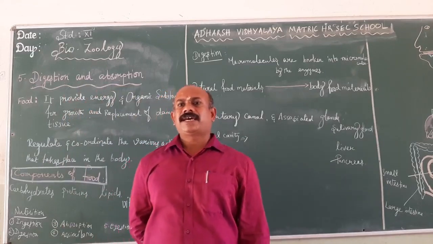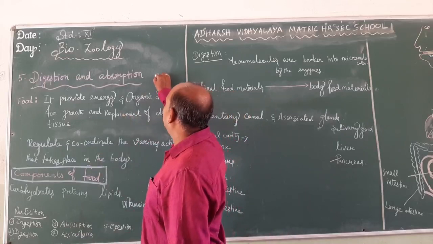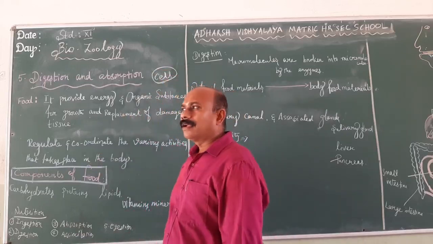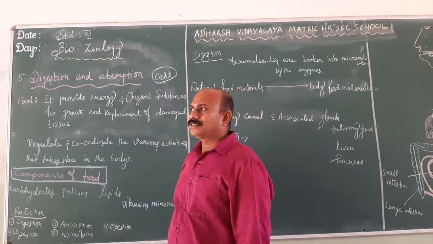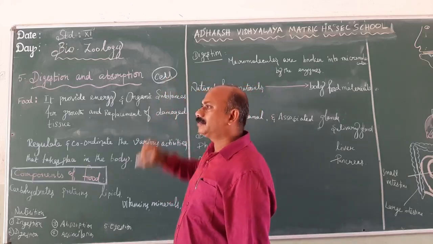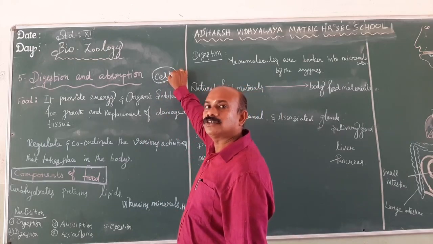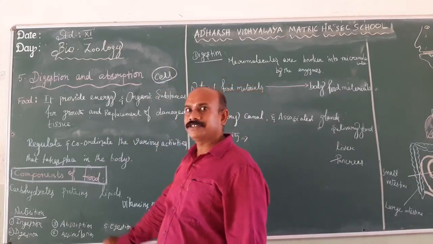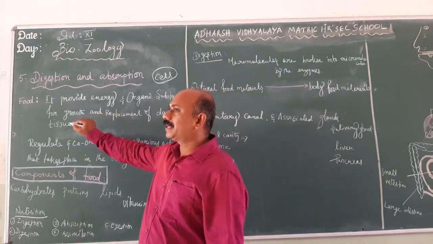Today we are discussing the chapter digestion and absorption. The living organism is made up of cells. The cell is the structural and functional unit of the living organism. The cell needs energy for its activities. The cell is a microscopic structure, so it needs very minute particles of food materials, or small micromolecules. But the natural food materials are larger in size.